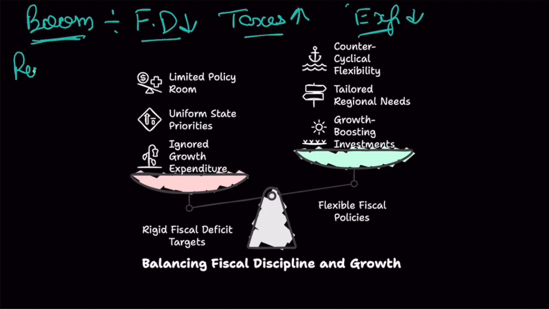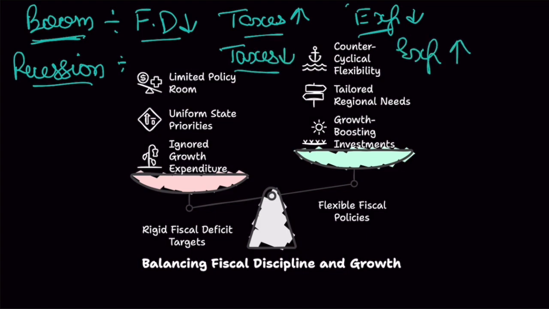But during a recession, people are already suffering. At that moment, you need to reduce tax burden on them. You need to increase your expenditure. Because if you reduce tax burden on people, they will have more money. They will use more money to buy things. They will increase demand in the economy and the economy will grow back. If government spends more money on building roads, bridges, government will increase demand for cement, steel. Now, cement, steel industries would start to do well and we will come out of recession. Okay, so during recession, government needs to reduce its taxes, increase its expenditure, increase its fiscal deficit.